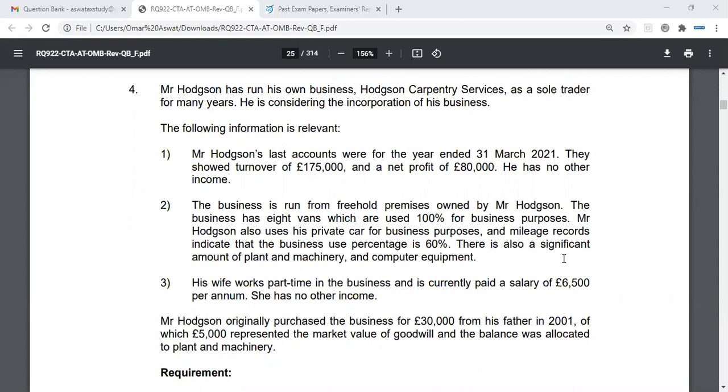Okay, he will also be subject to Class 2 and Class 4 national insurance contributions. Now, once he becomes an employee of the company will operate a PAYE system, and he will receive pay slips in essence, and he will be taxed at source.